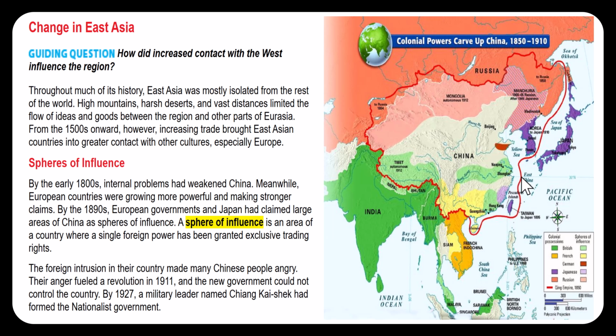Question number 6. Why were the Chinese people angry in the early 1900s? Well, they were getting sick of these foreign countries coming in and basically bullying them, just like we read about and when we studied with Africa. At some point, people have had enough and they fight back because they don't like the bullying, the imperialism that is taking place. Question 7. What military leader formed the nationalist government in China in 1927? Chiang Kai-shek.